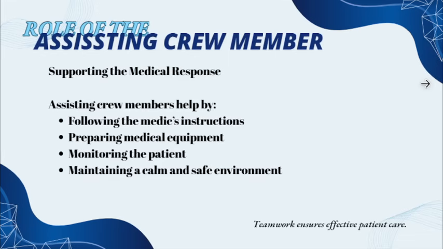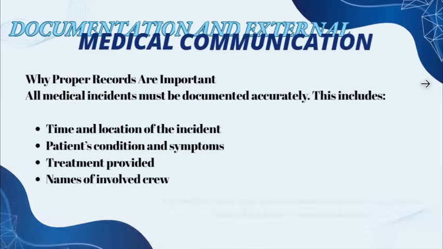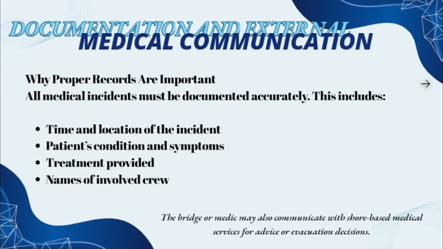So if the second officer is the one in charge as the ship's medic, he has to have an assisting crew member, like a nurse on board. He monitors the patient, he maintains that the environment is safe and calm, he prepares the medical equipment, and of course, he follows the second officer's instructions. That is the role of the assisting crew member.